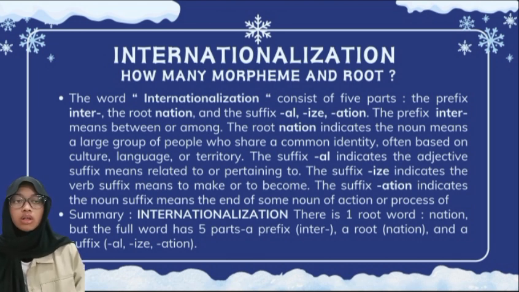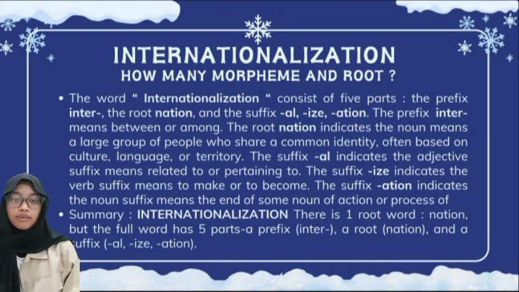The suffix al indicates the adjective suffix, means related to or pertaining to. The suffix ize indicates the verb suffix, means to make or to become. The suffix ation indicates the noun suffix, means the end of some nouns of action or process of.